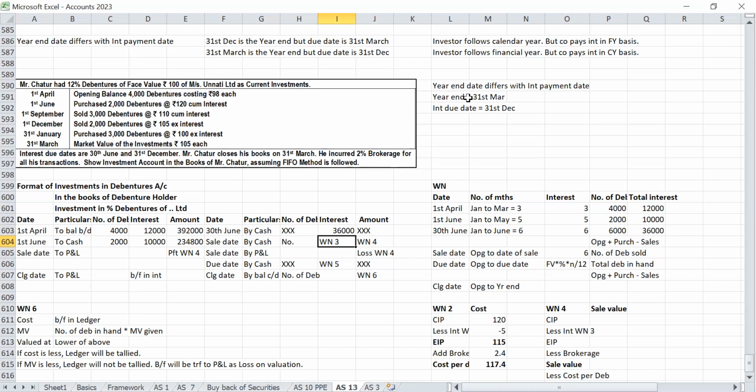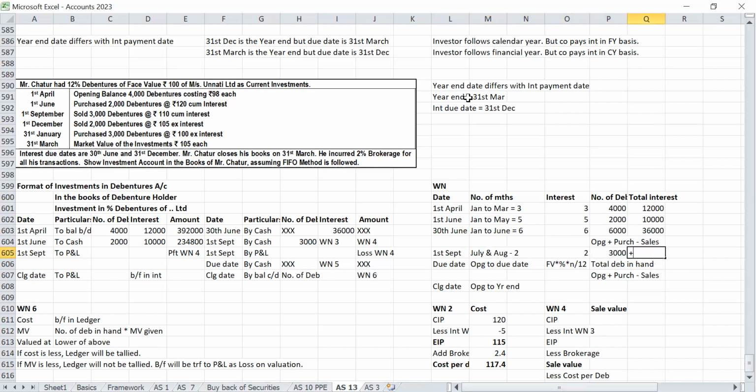1st September, sold 3,000 debentures at 110 cum interest. 1st September is the sale date. Interest calculation first: 2 months, sir, July and August. So 2 months, 2 rupees. Number of debentures sold 3,000.